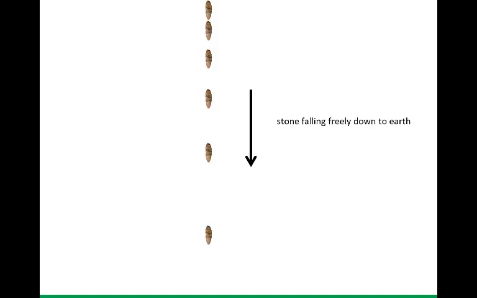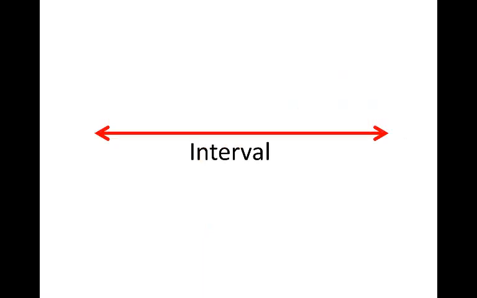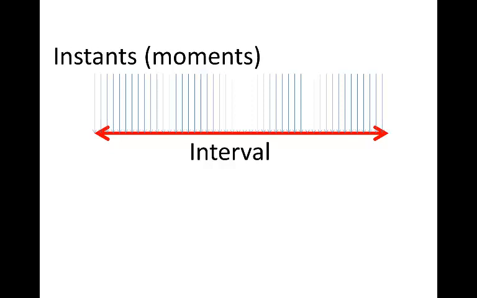When we discuss motion, it's important to distinguish between an interval and an instant. An interval has a duration. It lasts for a while. And an interval is made of an infinite number of instants. Here I've just shown a few of them. Actually, there are so many it's impossible to show, but many instants, we can also call them moments. Many instants make up an interval.